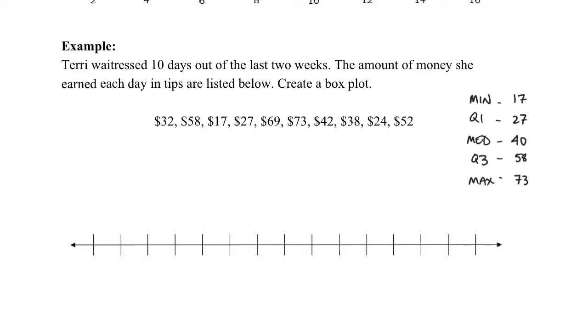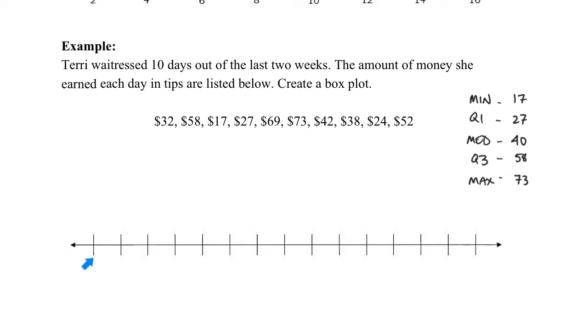Next thing is to set up our number line. This is a number line, okay? So that means that every value that you put on this has to go up evenly, just like a number line does. You couldn't put 17 here and then 27 here and then 40 here, because those are not going up at a regular interval. So we need to get as low as 17 and as high as 73. And I'm looking here and I'm thinking maybe we can go up by fives. Let's just check that.